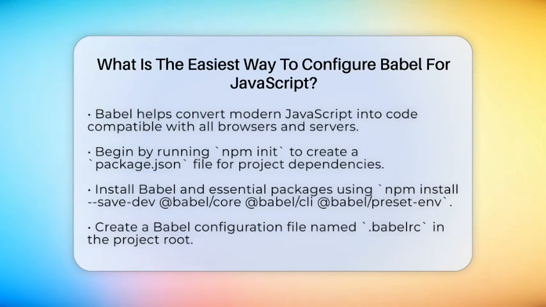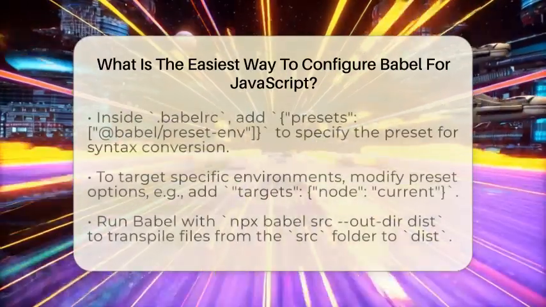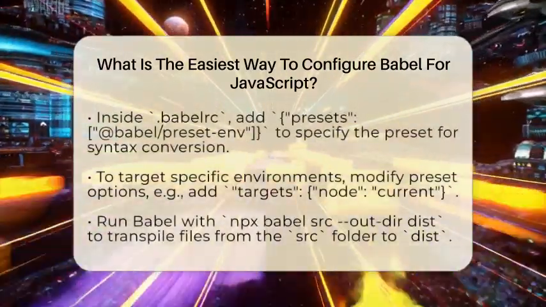First, start with your project folder. If you haven't already, run npm init to create a package.json file. This file keeps track of all your project dependencies. Next, you need to install Babel and its key packages. Run npm install --save-dev @babel/core @babel/cli @babel/preset-env. This command adds Babel's main engine, a command line tool, and a preset that handles most modern JavaScript features.